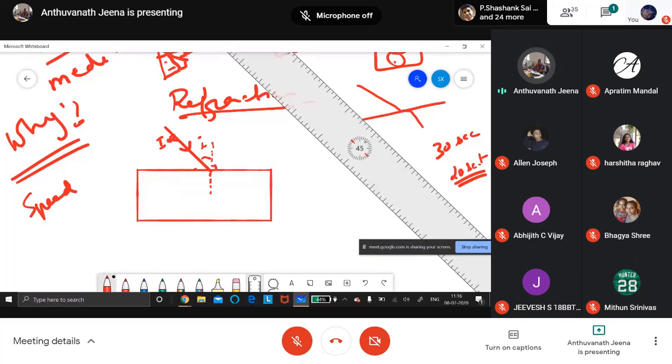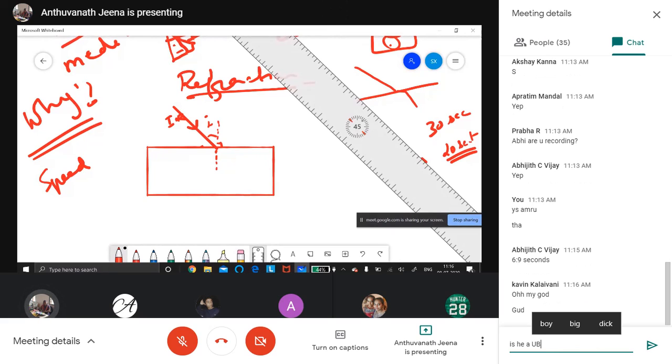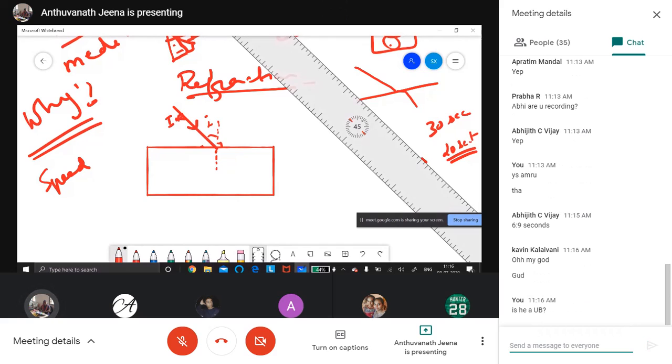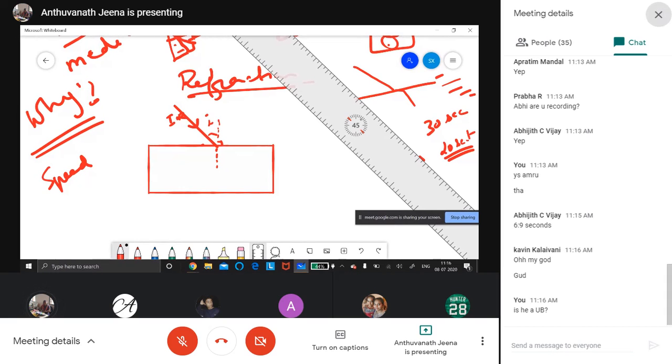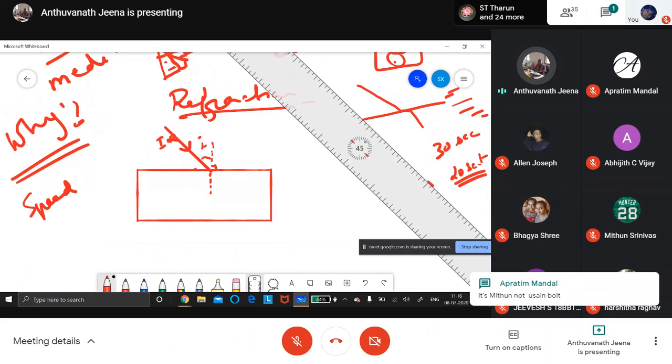Okay. We'll make Mithun run from one end to another. He said 20 seconds he will take. Suppose you imagine, he is running in the corridor from one end to the other end in 20 seconds. Suppose in the corridor I put many benches in the middle, in the way he is running.